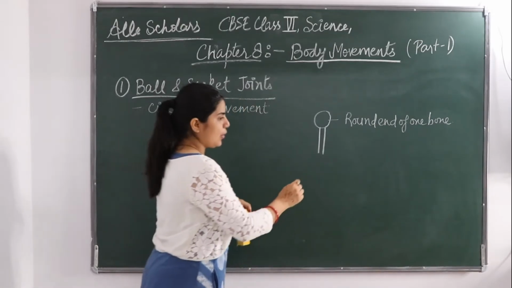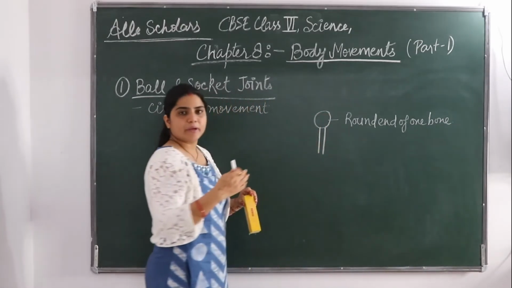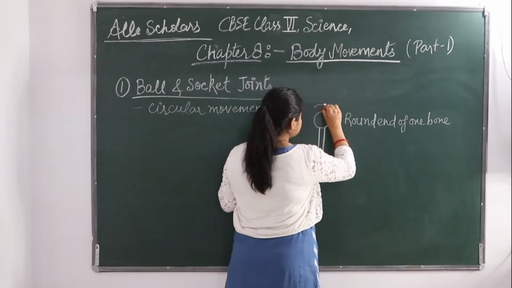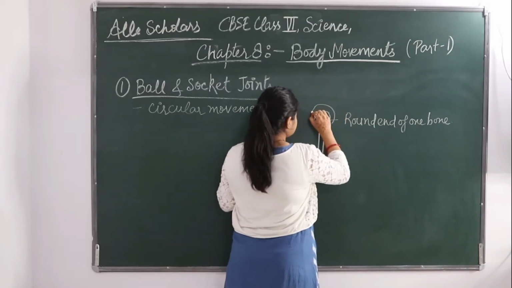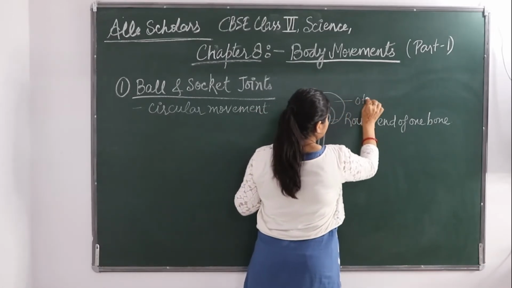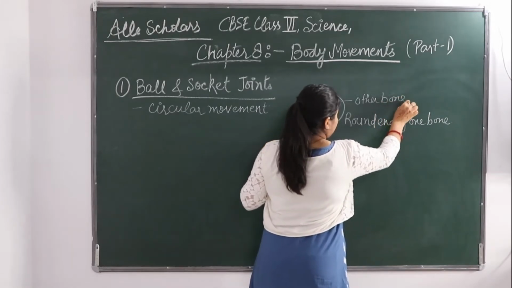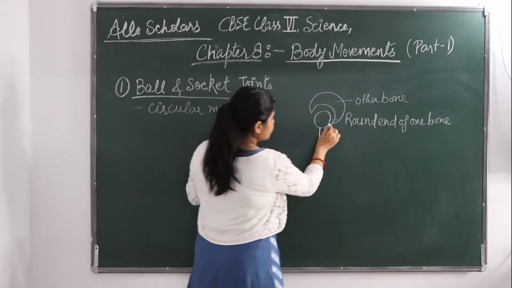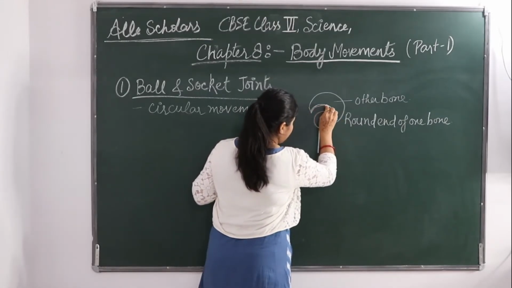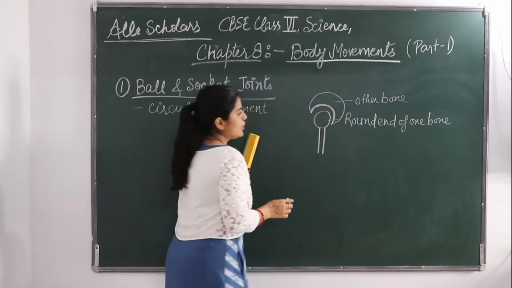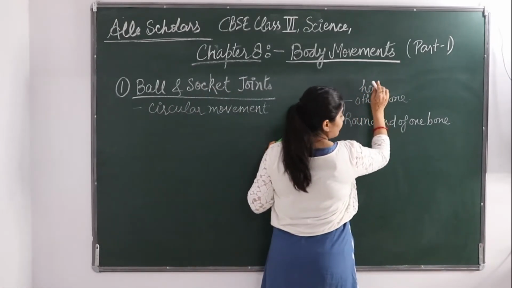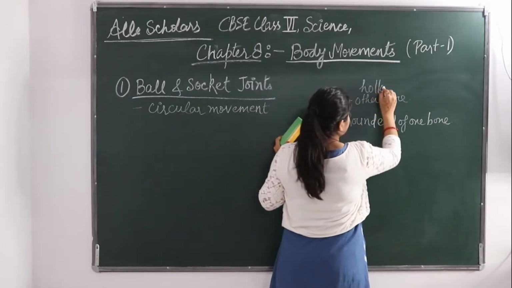Okay, it is now going to fit into the hollow space of the other bone. Suppose this is the other bone here I am drawing. This one is the other bone. Okay, and you can see here this is like a hollow space, hollow space of other bone. Okay, so this round end of one bone fits into the hollow space of other bone.